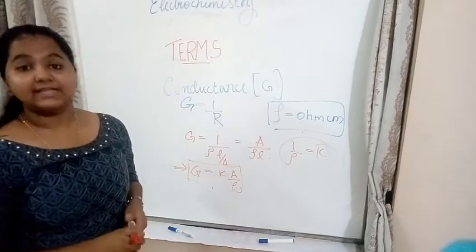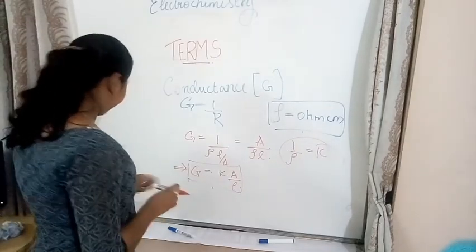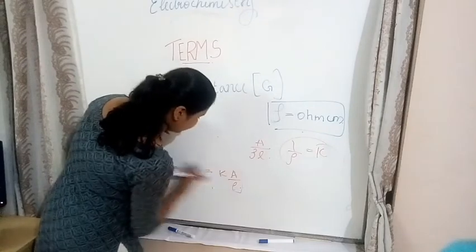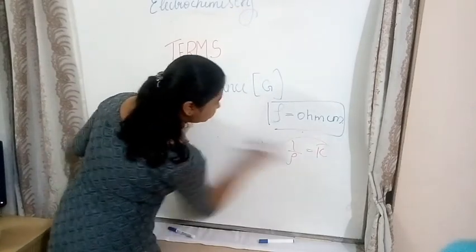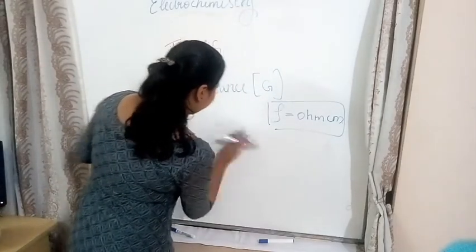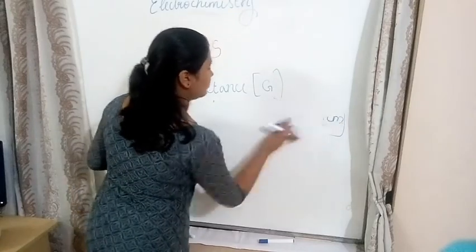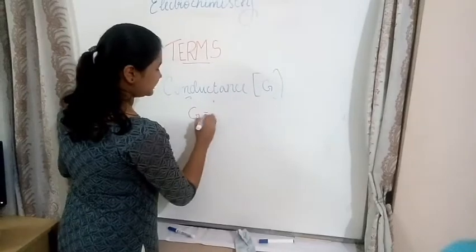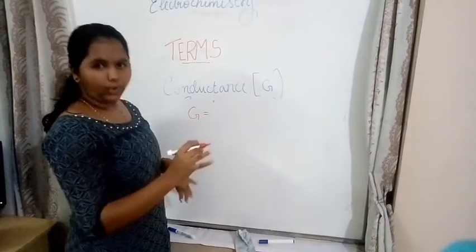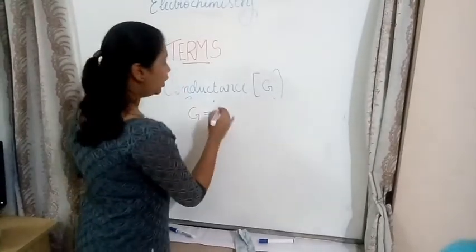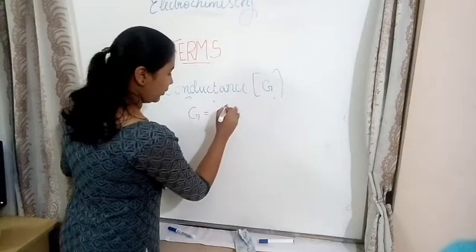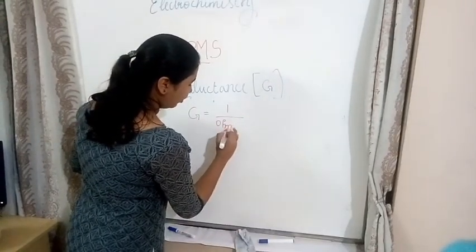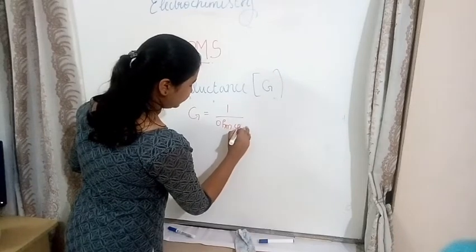Now let's see its SI units. The SI unit of conductance is what we are going to find next. We know conductance G is equal to 1 by rho times A by L. So what is 1 by rho? 1 by ohm centimeter.